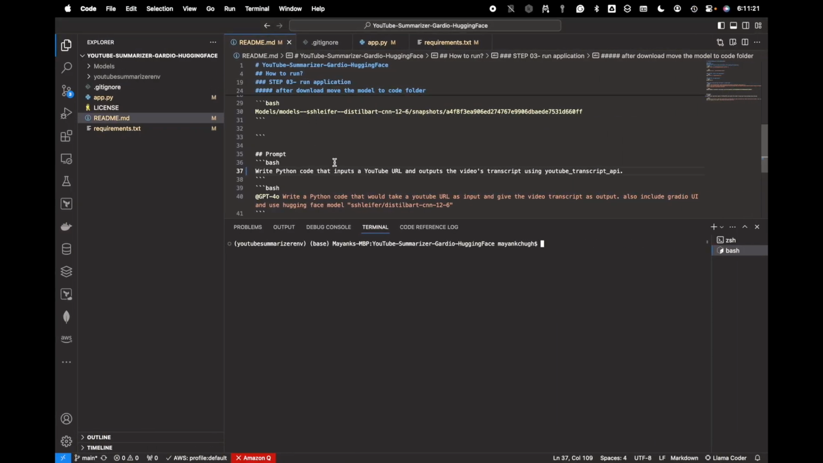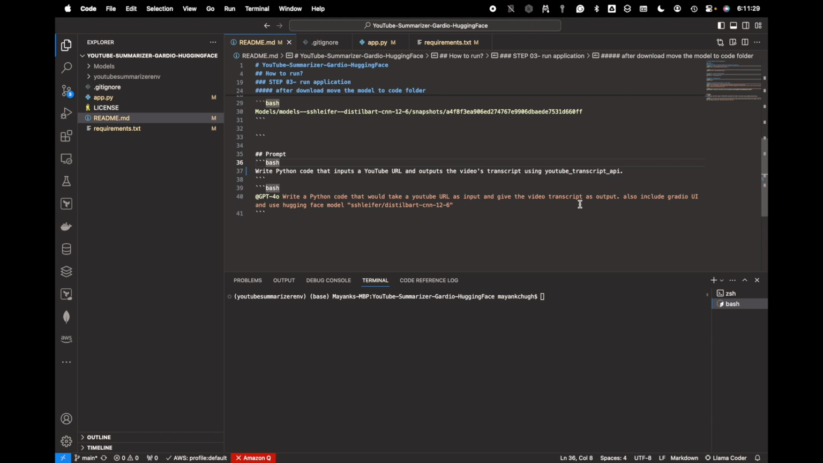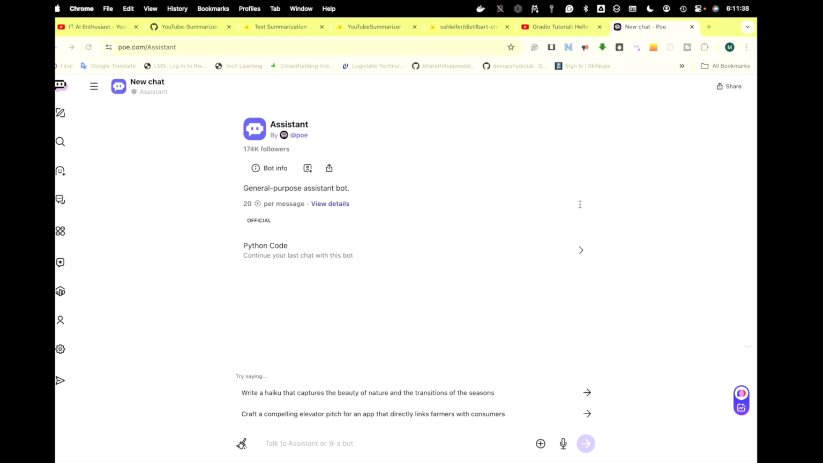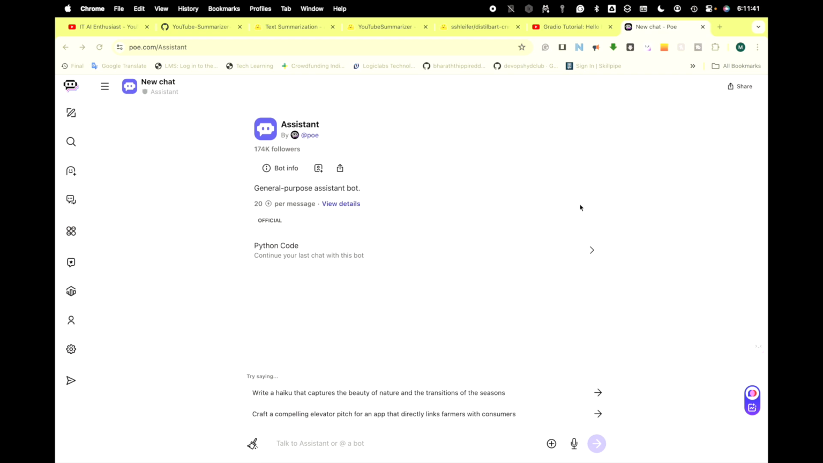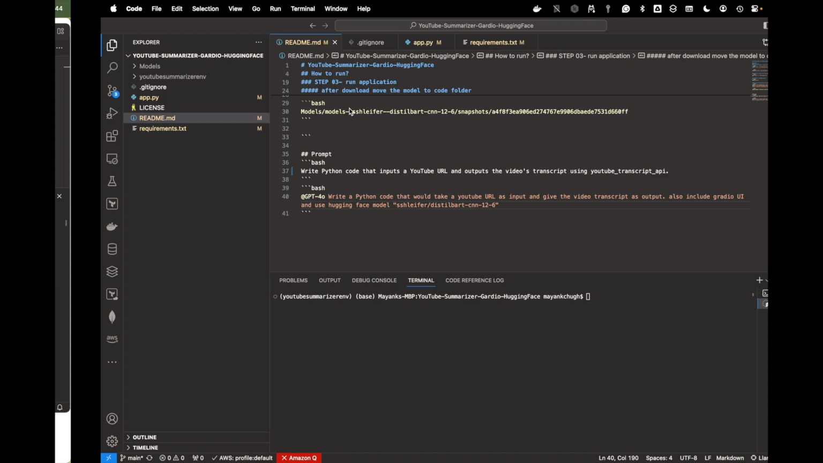I have written some prompts here, so maybe they will help you out in my readme file. You can take help from these prompts and generate the code as per your convenience, but sometimes an error will come and then you have to modify it again. You have to make changes multiple times. So without wasting time, let me show you what I have done.